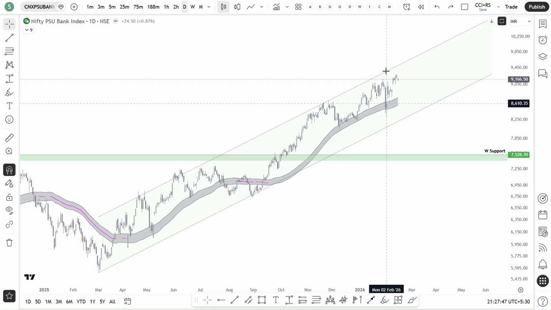So with respect to PSU bank, our key takeaway is to look at how the price is going to behave at this resistance level, and immediately for the short term, if you see, there is some room for PSU banks to move upside. So we need to find a good PSU bank. I think SBI is running high, creating new highs every day.